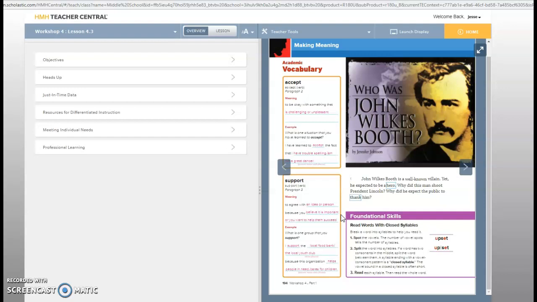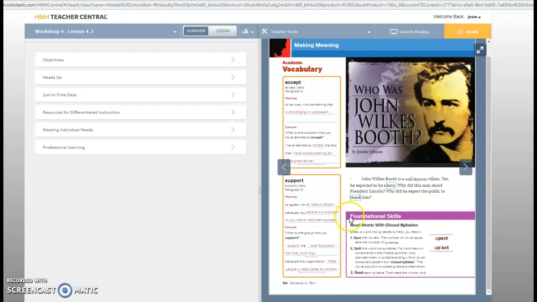Then we have the word support, meaning to agree with an idea or person because you believe it is important or you want to help them succeed. What is one group that you support? I support the local food bank, or I support the local youth club, because this organization helps people in need or cares for children.